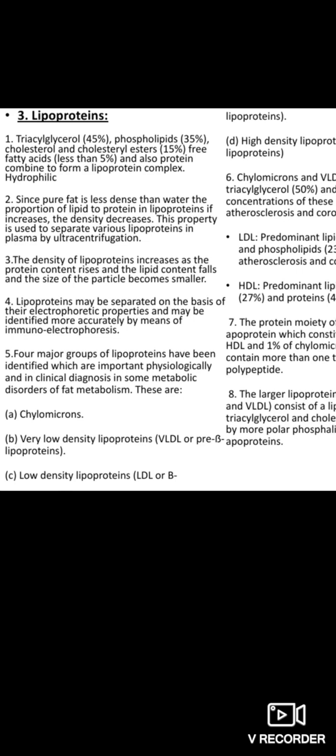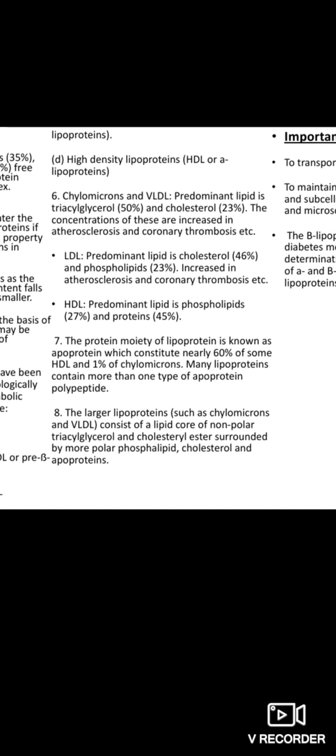Now, four major lipoproteins have been identified: chylomicrons, very low density lipoproteins, low density lipoproteins, and high density lipoproteins. Chylomicrons and VLDLs are predominant in triacylglycerol, and concentration of these lipids increases in atherosclerosis. LDL is predominant in cholesterol and phospholipids, increased in coronary thrombosis and atherosclerosis.